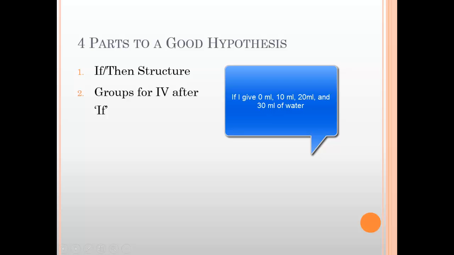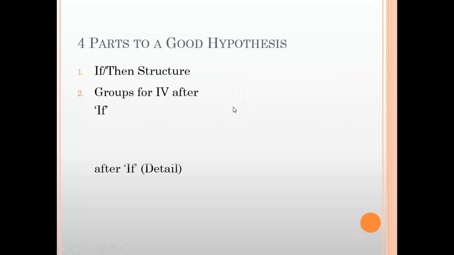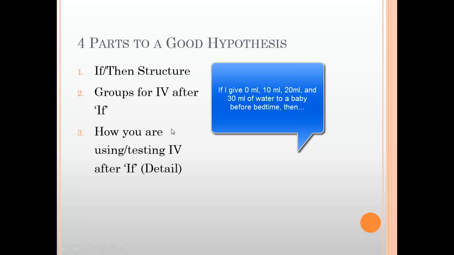For instance, I could have no water, 10 milliliters of water, 20 milliliters of water, and 30 milliliters of water. I need to state that, if I can, after the if statement. So if I were to test 0, 10, 20, and 30 milliliters of water, then, and try to tell people what is going on. So the if statement really tells us what we're going to do in the experiment. How you are using or testing the IV after the if, and that's what we just mentioned.